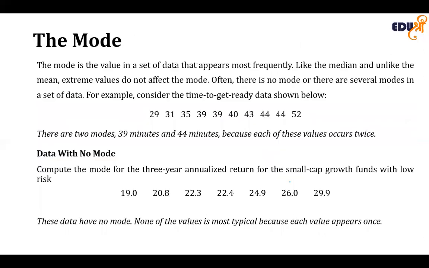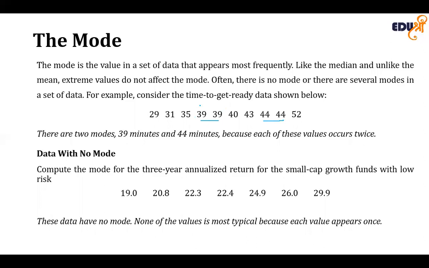Now the next way to calculate the central tendency is the mode. The mode is the value in a set of data that appears most frequently. Like the median and unlike the mean, extreme values do not affect the mode. A set of data can have several modes or no modes at all. For example, in our sample, that is 29, 31, 35, 39, 39, 40, 43, 44, 44, and 52, we have got two modes. So we have got 39 and 44.